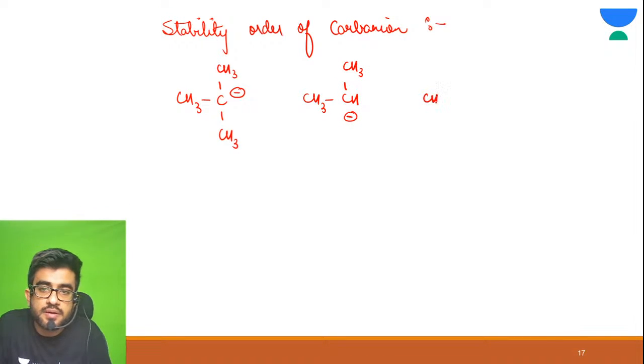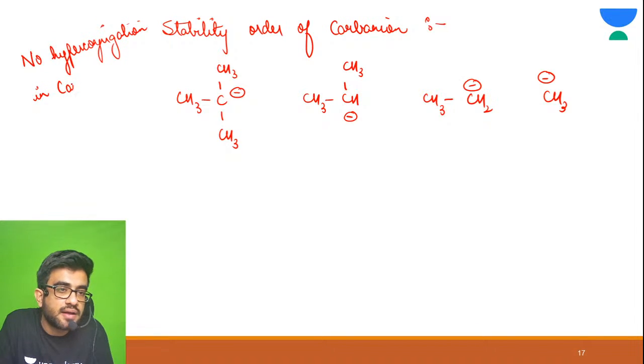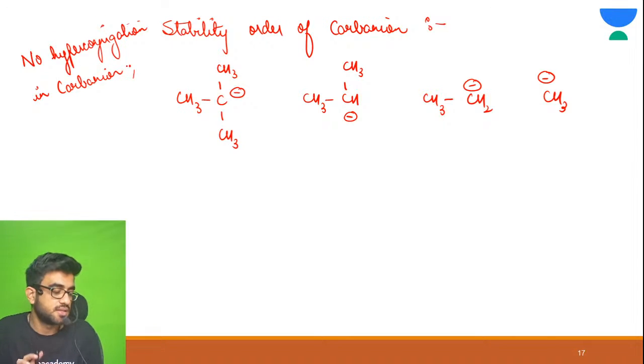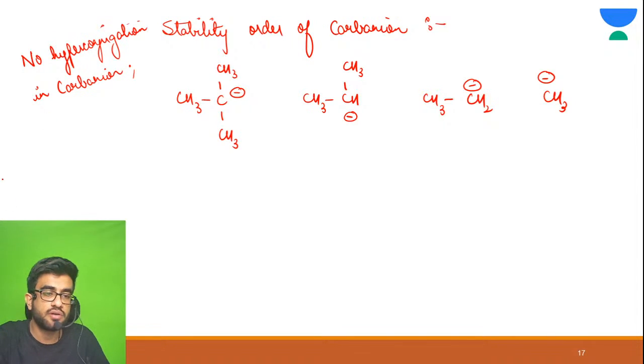This one, this one, and remember, always remember, there is no hyperconjugation in carbanion. You always need to remember this, that there is no hyperconjugation in carbanion.